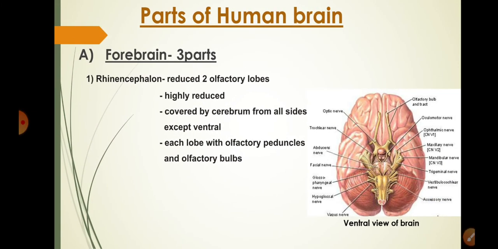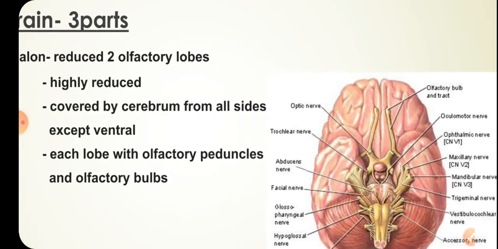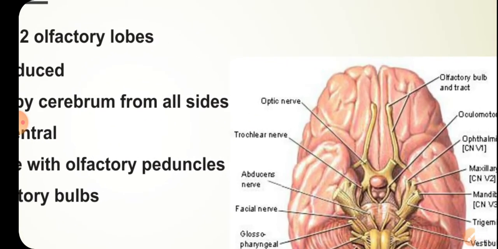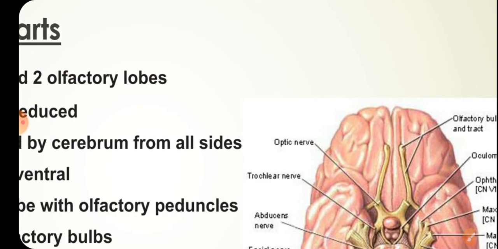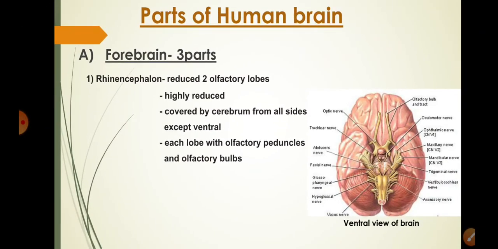Each lobe has olfactory peduncles and olfactory bulbs, which can be clearly seen in the diagram. So first part of forebrain is highly reduced to olfactory lobes. Olfactory lobes are concerned with the sense of smell. In sharks, these are highly developed, consistent with the great sense of smell in sharks. In humans, they are highly reduced.